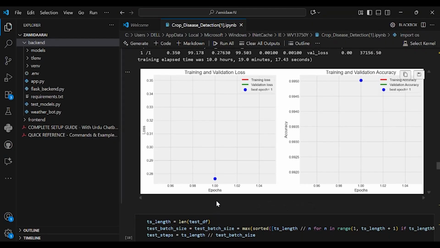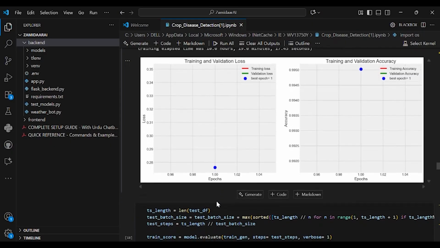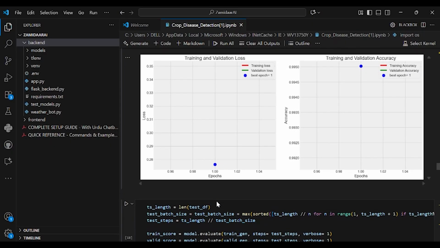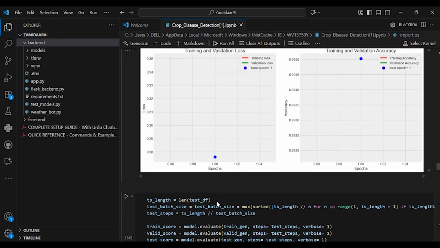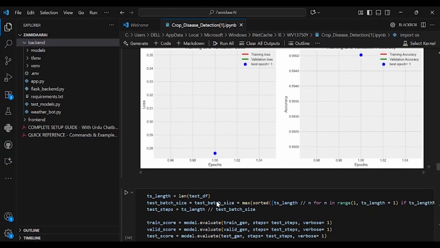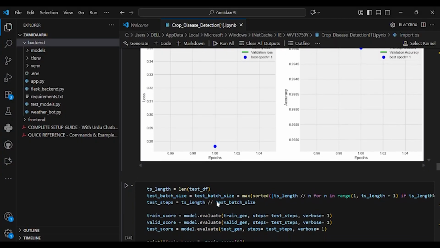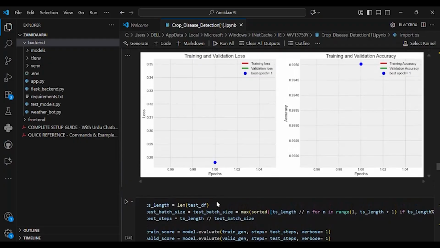The loss graph, on the other hand, showed a consistent downward trend, meaning the model's prediction errors decrease over time. The closeness of both training and validation curves indicates excellent model generalization and stability, which confirms that our EfficientNet B3 model was trained successfully and is performing reliably on unseen data.